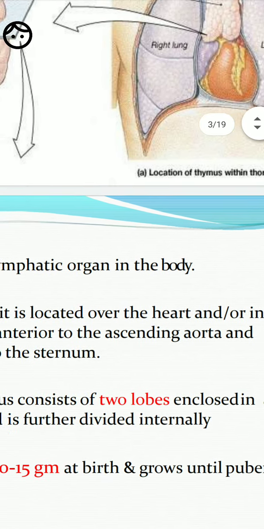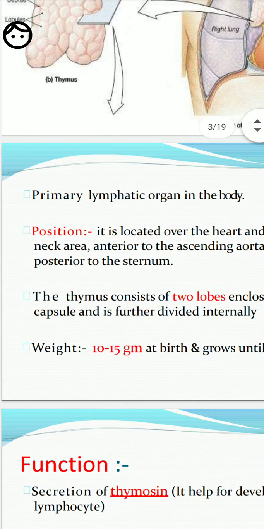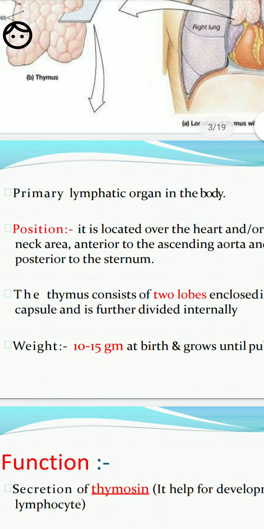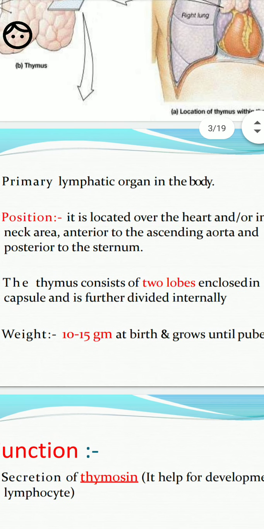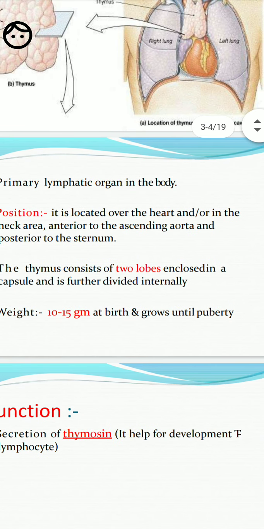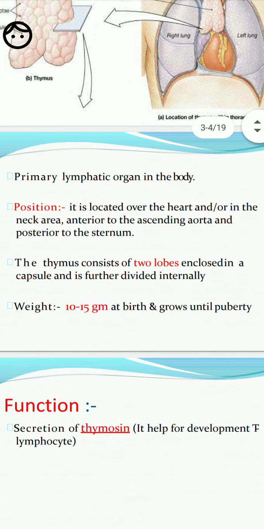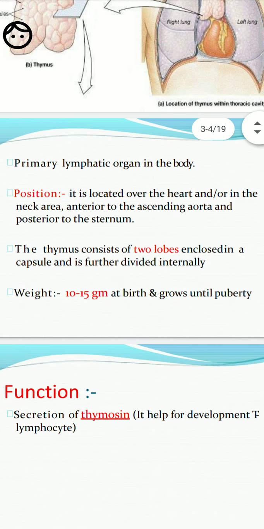It is primarily a lymphatic organ in the body, anterior to the ascending aorta and posterior to the sternum. The thymus consists of two lobes enclosed by a capsule and further divided internally.